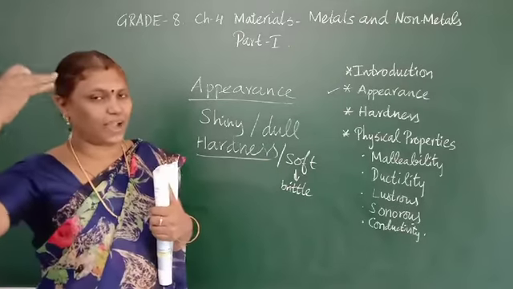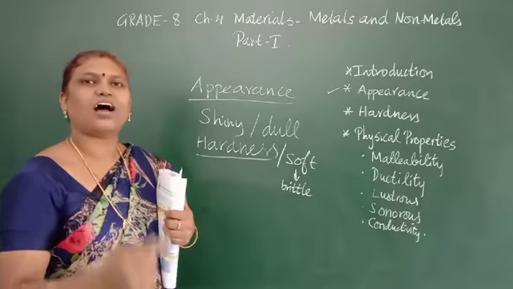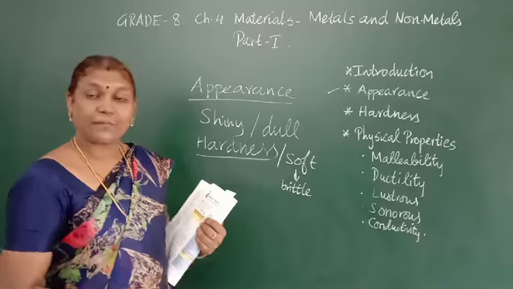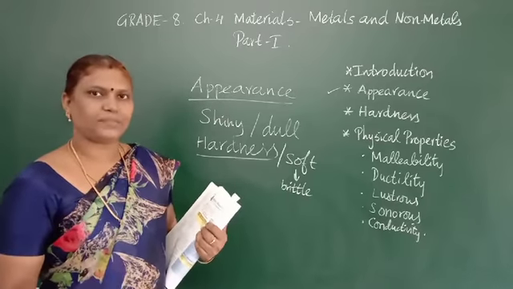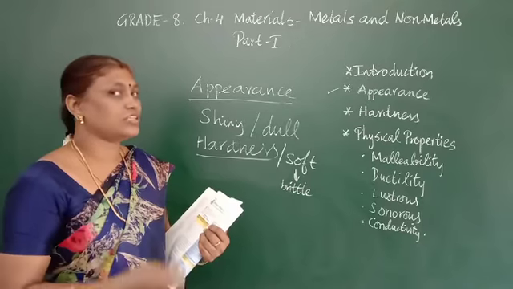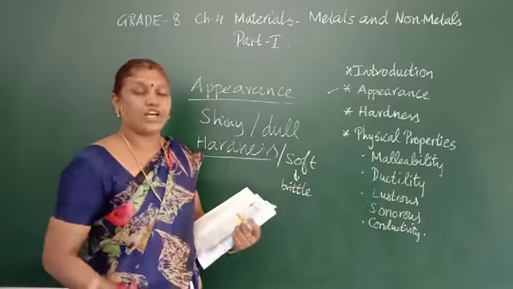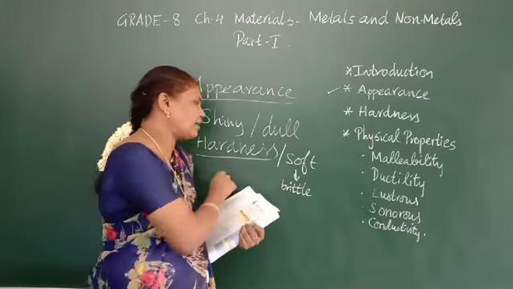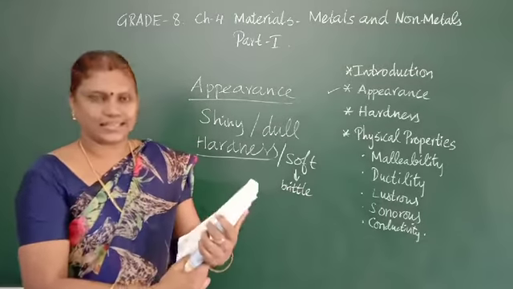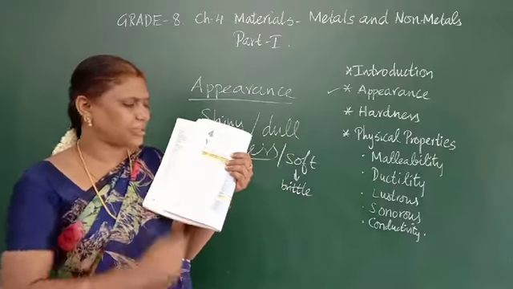So which will be hard? Your mind will say that metals are hard and non-metals are soft. Examples for non-metals: carbon, oxygen, sulfur, nitrogen. Only a few are non-metals, majority are metals. So majority of the things are hard, only a few are soft. Let us see some examples so that you can understand it better. Let us see the tabular column.